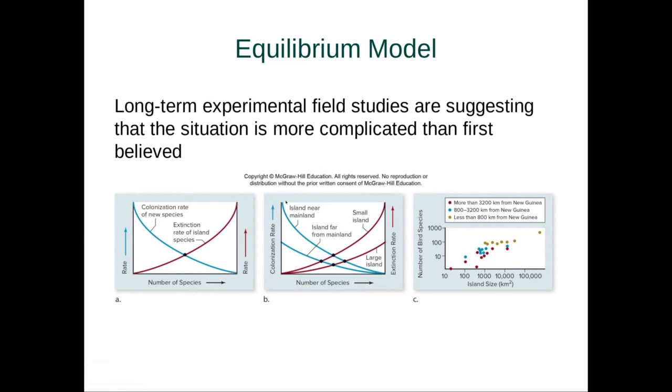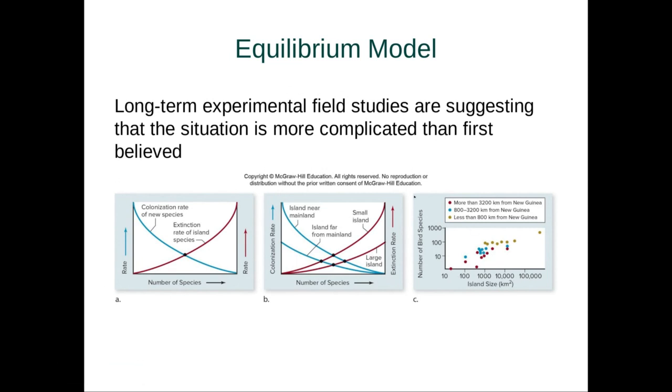But this differs depending on how far you are. As you're near the mainland, the colonization rate should be high and then go down. As you're farther away from the mainland, colonization should be lower and go down over time as well. But small islands should experience higher levels of species extinction, and larger islands should experience lower levels of species extinction.